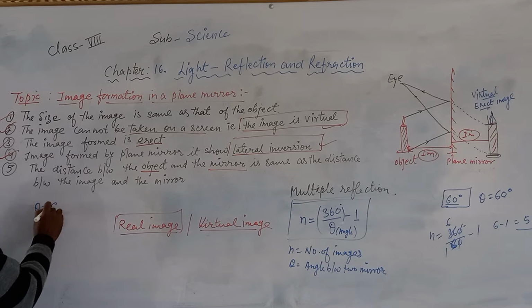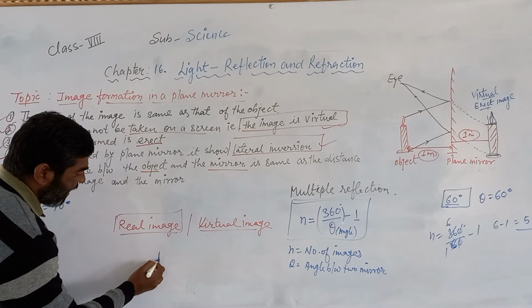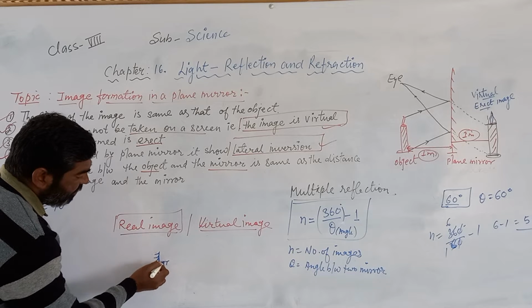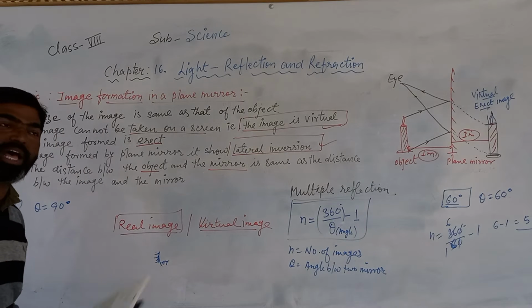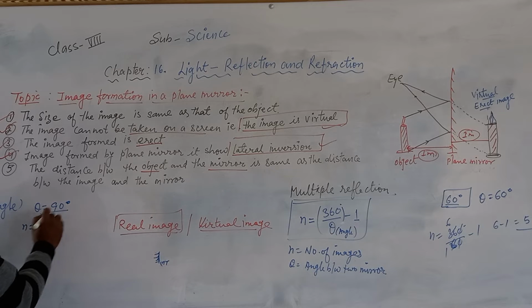And if this theta becomes 90, suppose the angle is 90 degrees, one mirror is like this and the other mirror is placed exactly at 90. So in that case, how many images are formed? Simply use n is equal to 360 divided by theta. The value of theta is 90. So put the value, and minus 1.